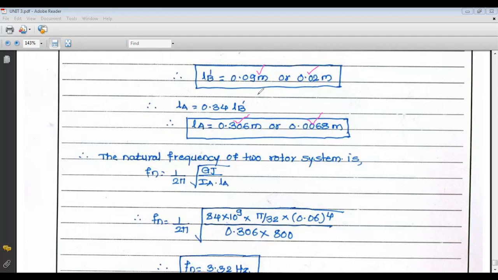Now if we consider the first set of values, that is LA and LB dash, LA is less than L1 and LB dash is also less than L2 dash.